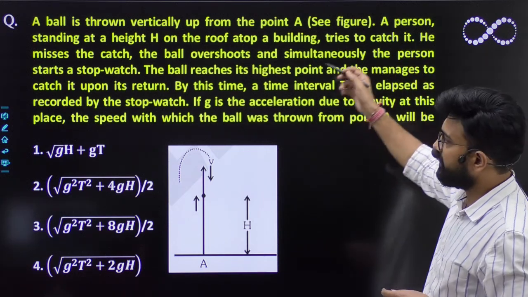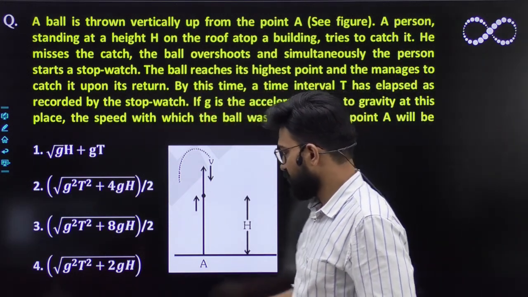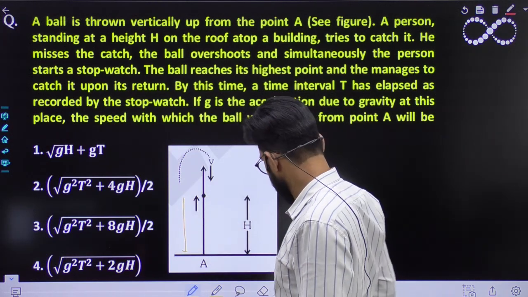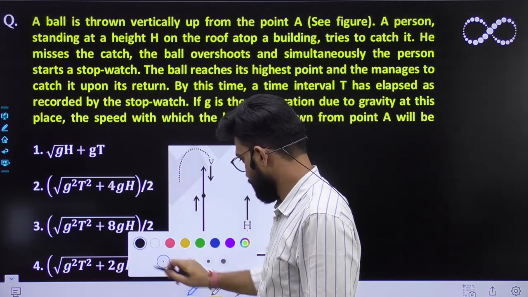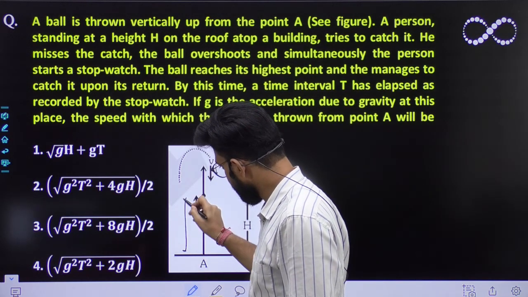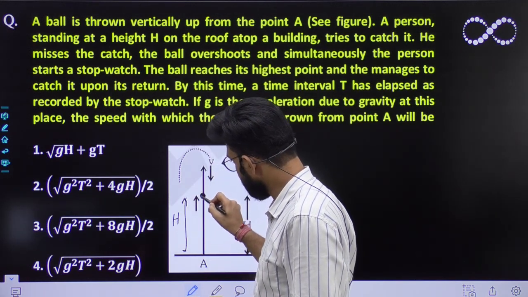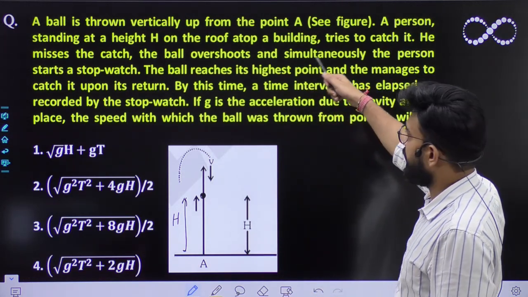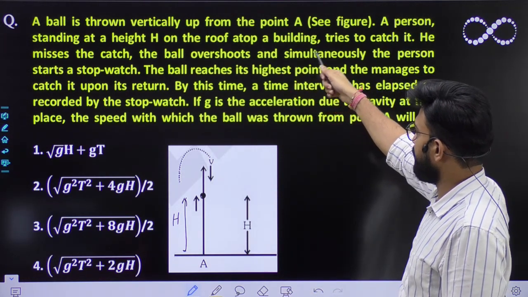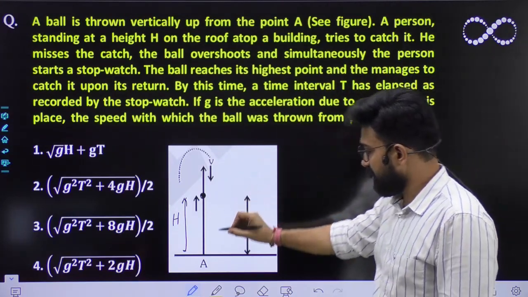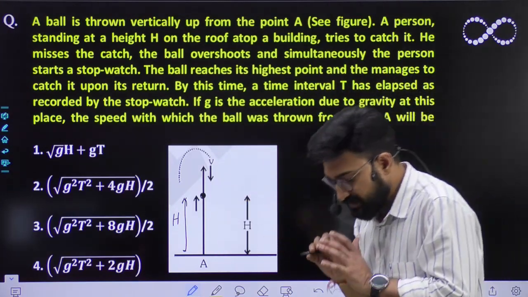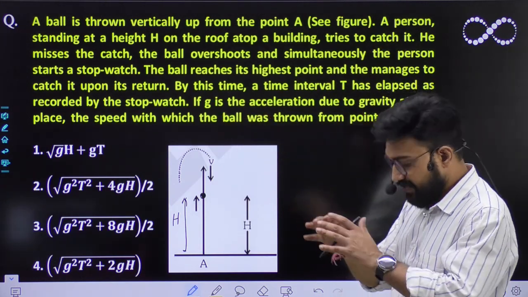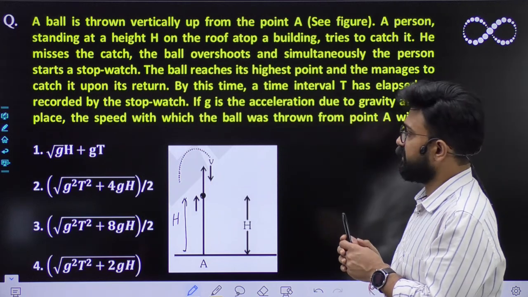as shown in the figure. A person standing at a height h, suppose a person is there at a height h on the roof atop of a building, tries to catch it. When the ball is going from bottom to top, he tries to catch it like this, and he misses the ball. He can't catch it, and the ball goes up.